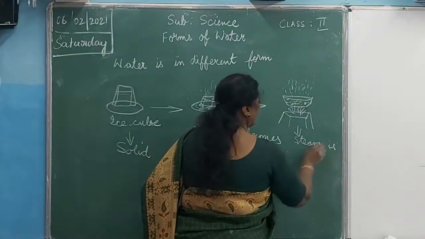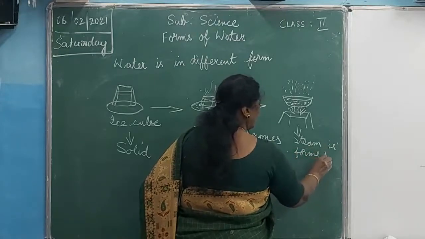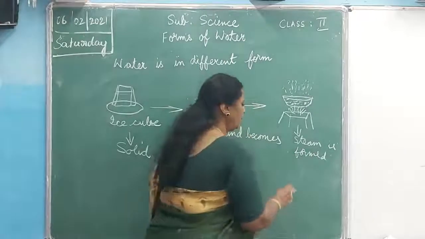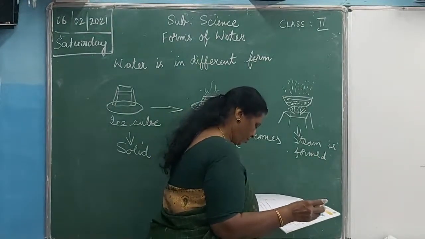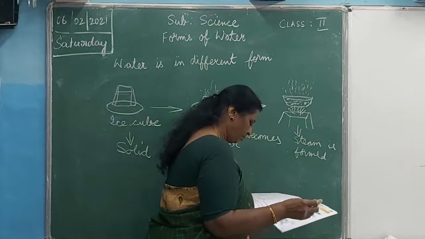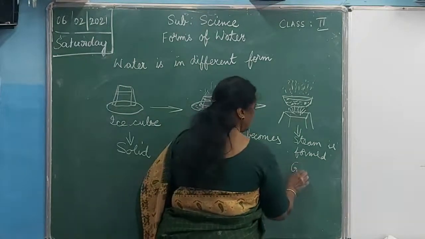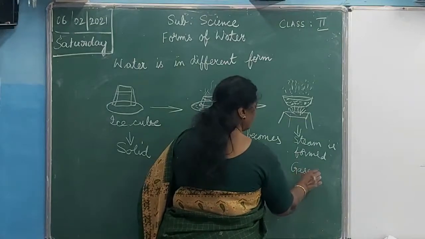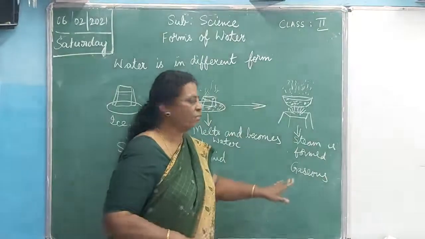This steam is in the gaseous form. The steam is the gaseous form of water.